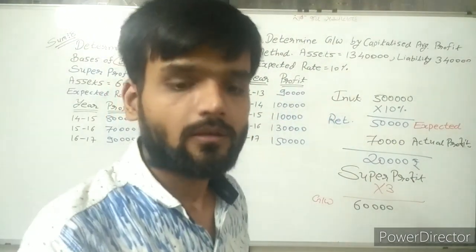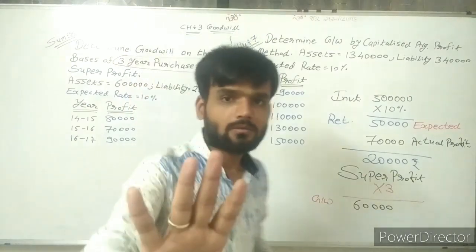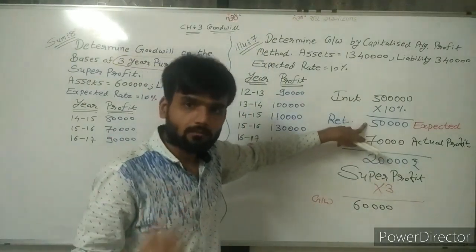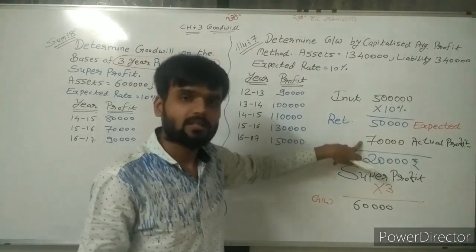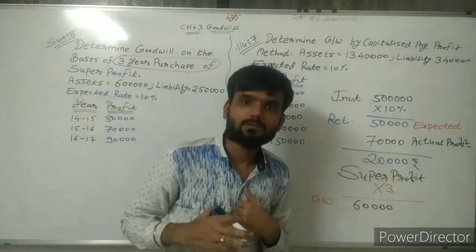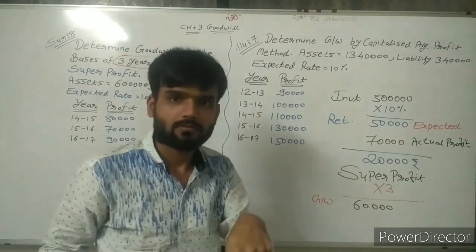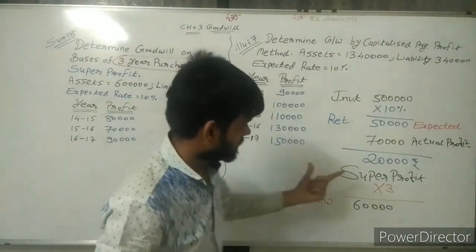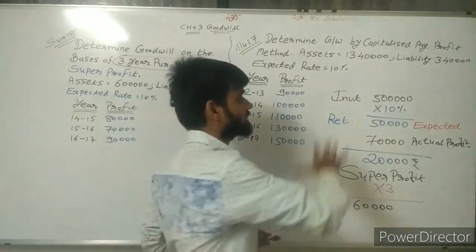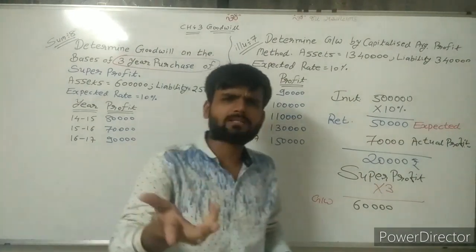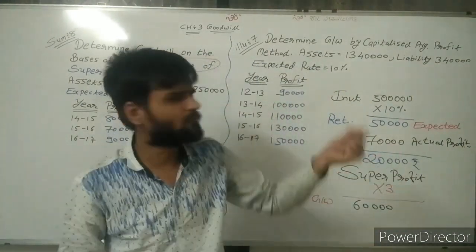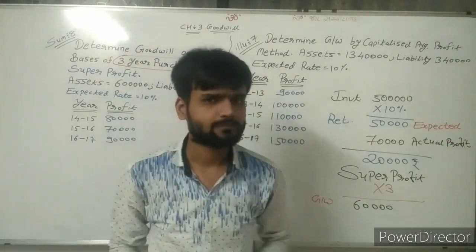So I have earned more than expectation, and that's why super profit of 20,000 is there. So these are the steps, and on this basis we can make steps to calculate the sum. The sum is very easy if you understand the concept.